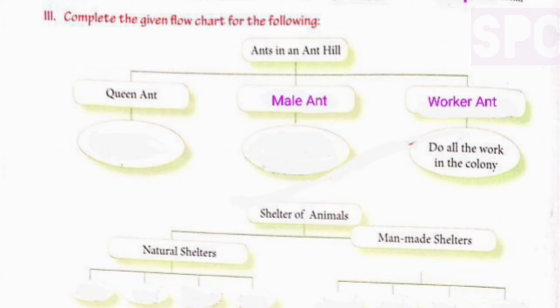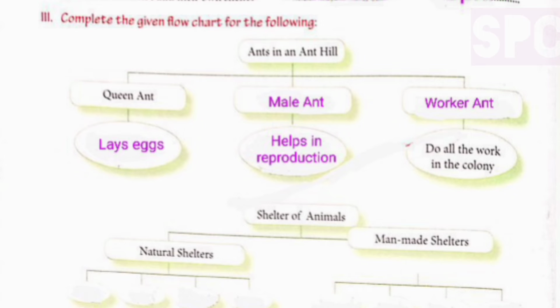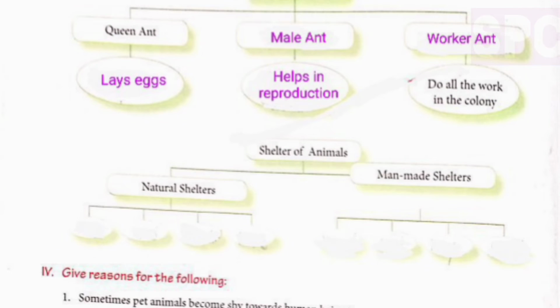And below these different types of ants, we will write the type of work which they do. Like queen ant, it lays eggs. Male ant helps in reproduction. Worker ant does all the work in the colony. Similarly, we will fill the empty boxes in the next flowchart as well.